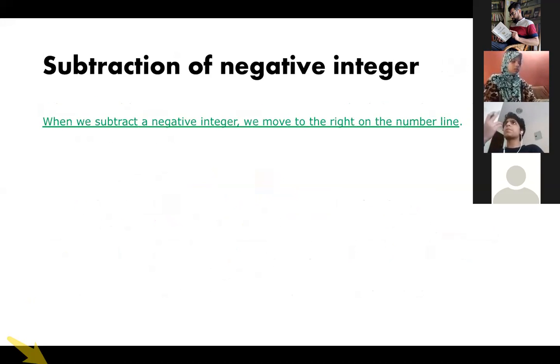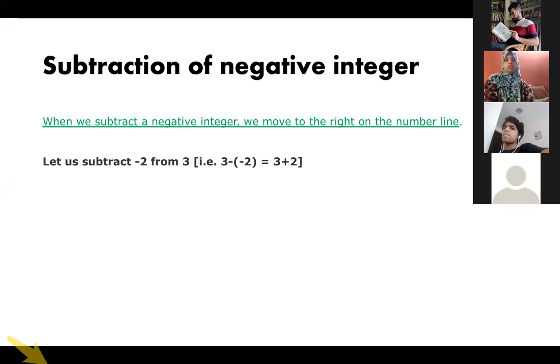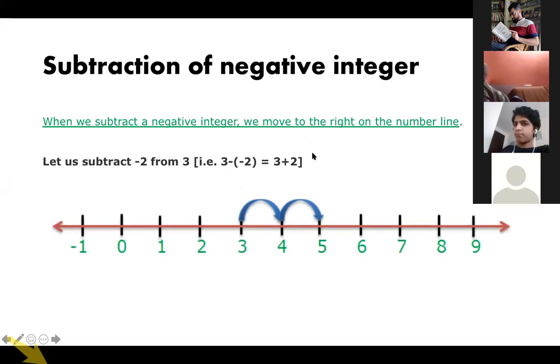Now, subtraction of a negative integer. Suppose you have 3 minus minus 2. So minus and minus, if this is the number minus and then minus, so 2 minuses make a plus. So this is 3 plus 2. So how will you add? This will be 3. First you will start from 3 and plus 2 is towards the right hand side.